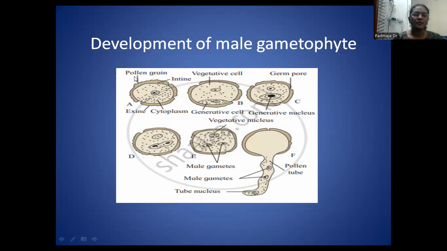These spines are seen in hibiscus; if you see these microspores under the microscope, they look like spinous structures.